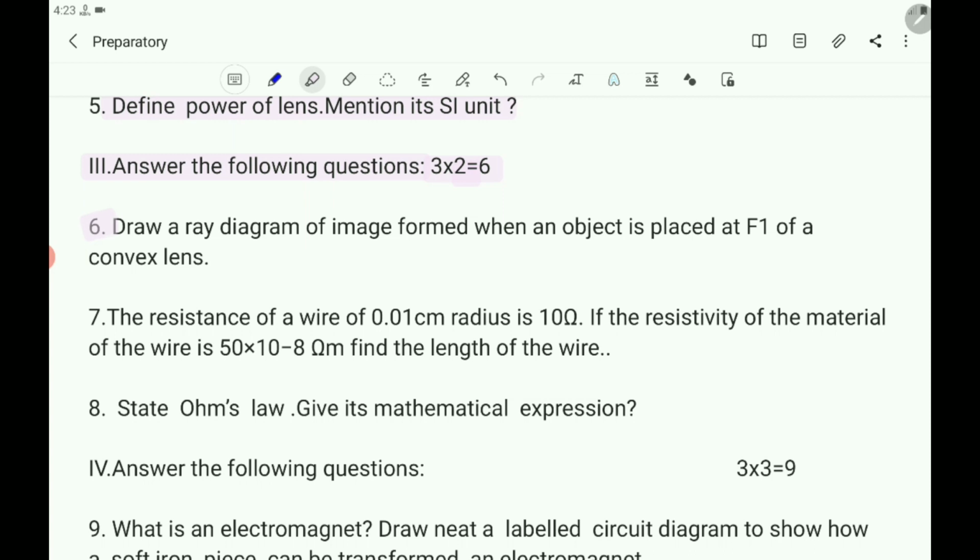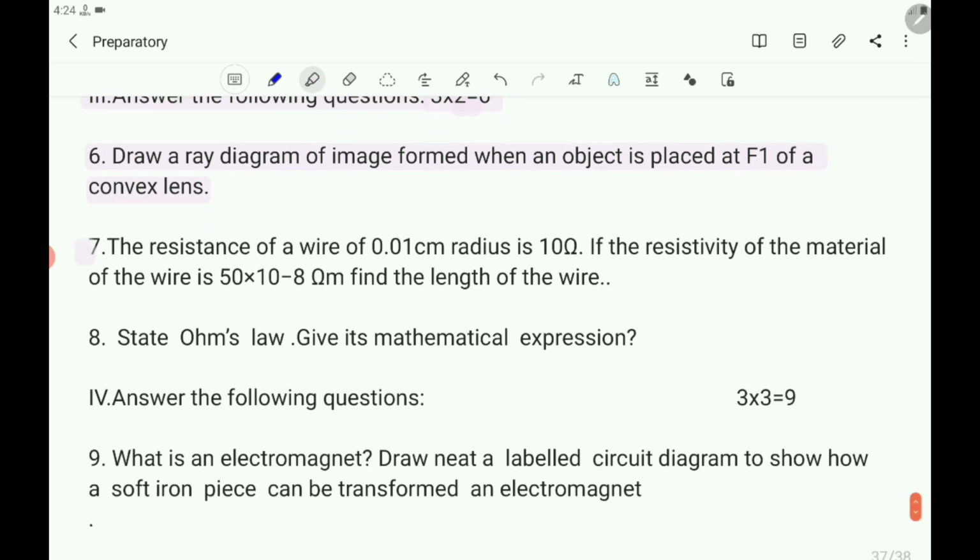Sixth question. Draw a ray diagram of the image formed when an object is placed at F1 of a convex lens. Then the seventh question.